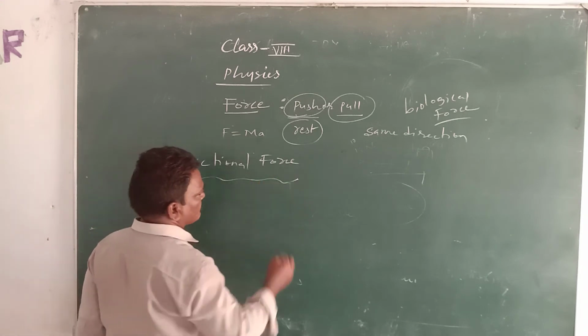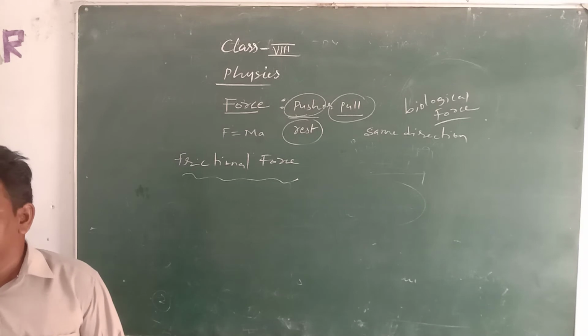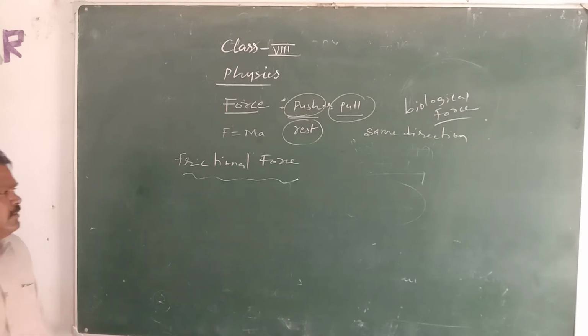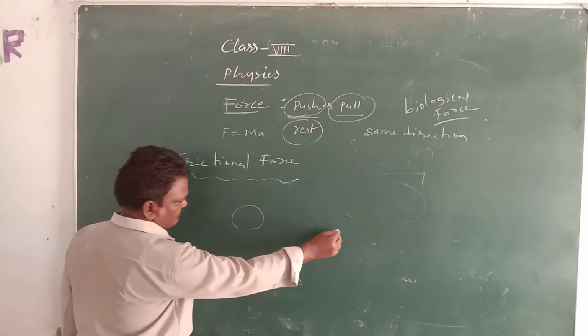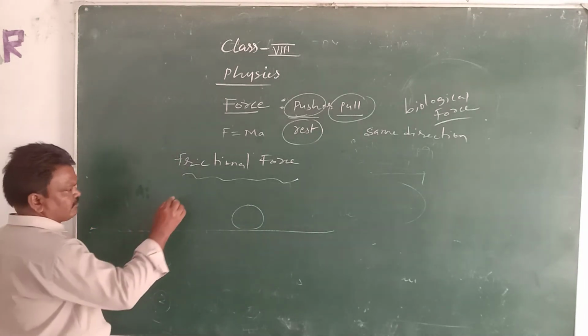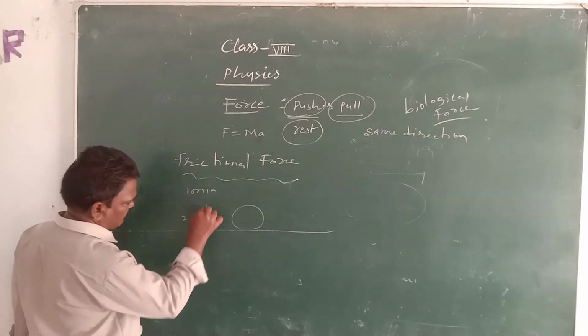Frictional force is nothing but a force that tends to stop the ball or object, which can stop the relative motion of the object. He is saying that which can stop the relative motion. For example, if a ball is thrown on the surface of the ground, at first it goes with a 20 meter per second speed.